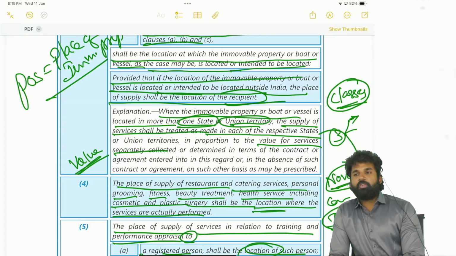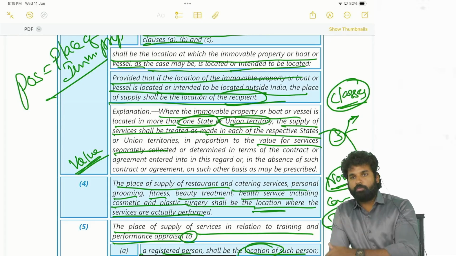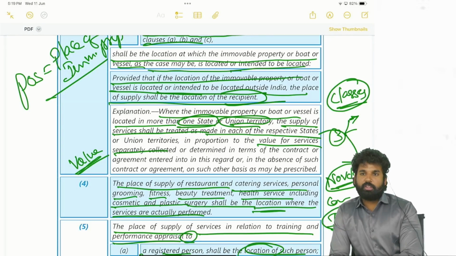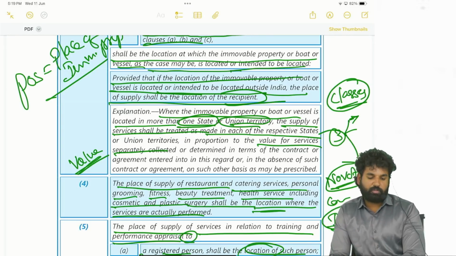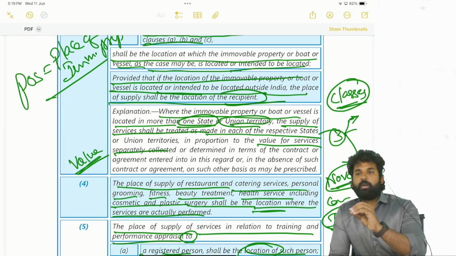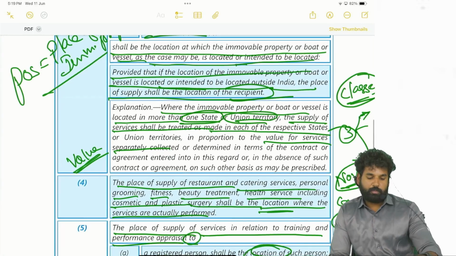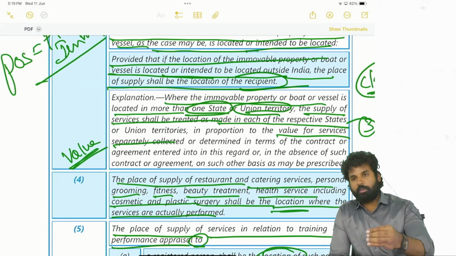The place where the services are actually performed. If a gym trainer is coming to your home, services are actually performed at your premises only. So in such cases, the place of supply will be where the actual services are performed.